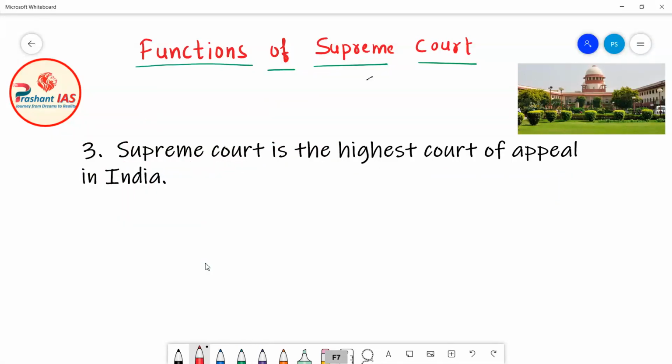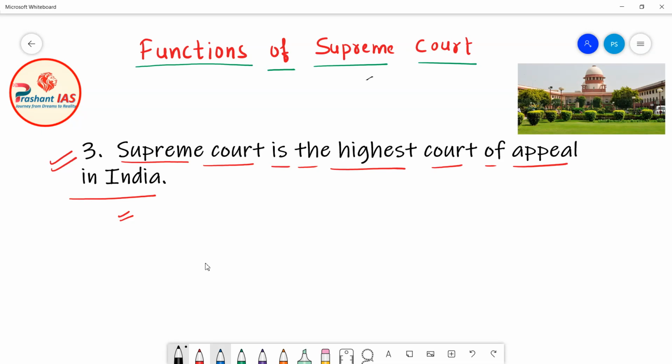Now friends, after this, the third function of the Supreme Court is that the Supreme Court is the highest court of appeal in India. Now what does it mean? I will explain this function of the Supreme Court with the help of one example so that all the students can understand this easily.